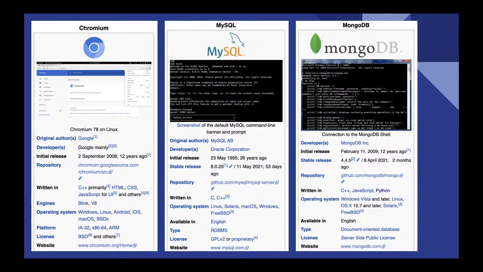Here are examples of projects using C++. Chromium is using C++ a lot. They have many platforms, Windows, Linux, Mac, iOS, Android, and everything uses C++ at the bottom. This is because it's a browser, right? So the browser has to chase the best performance. MySQL is the same, it also uses C++. It's not only MySQL, most database software uses C++. And also MongoDB, that is a NoSQL database, also uses C++.